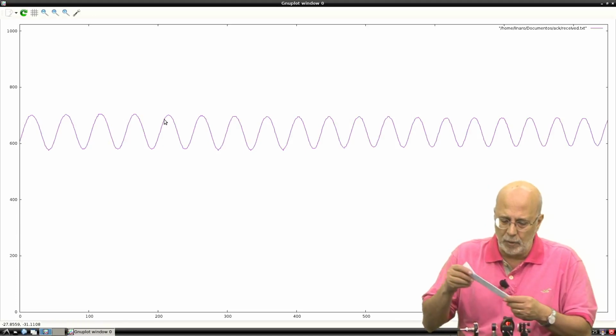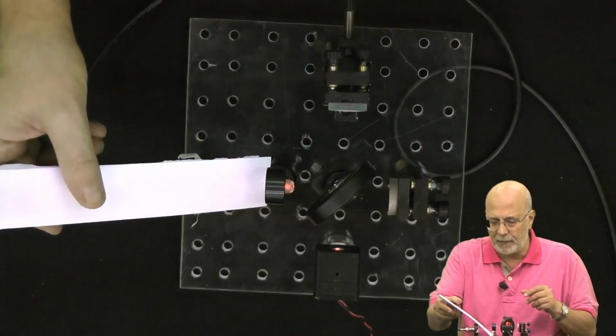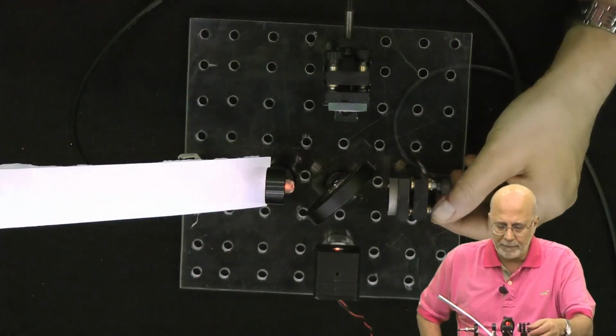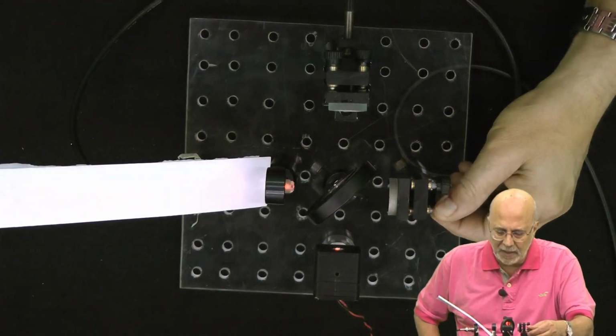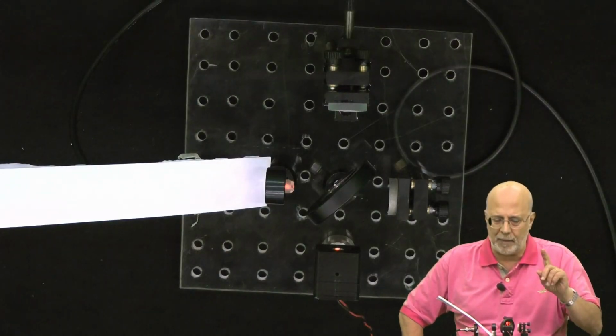And this I'm going to do here by projecting onto this piece of paper. As you can see from the top, if we turn the lights down for a moment, those are what we call the interference fringes, and we have a collection of those fringes on the paper.